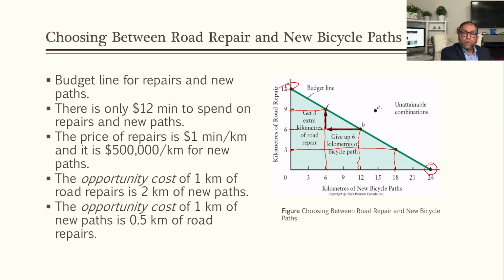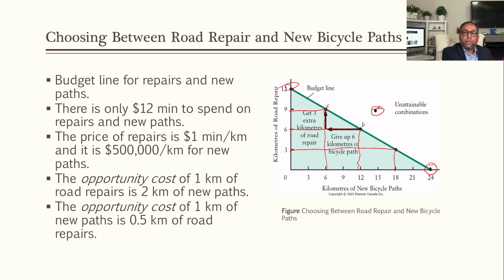However, there is another point we mentioned here, A. If you look at A, it is 9 kilometers of road repair and around 15 kilometers of bicycle path. Do you think it is possible with $12 million? No, it is not possible. That's why we mention it as an unattainable combination. It is out of budget. All the things that are possible are within the budget.